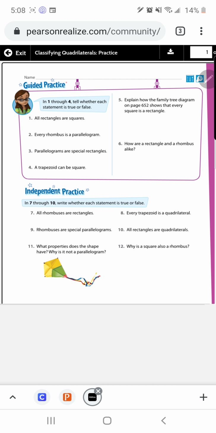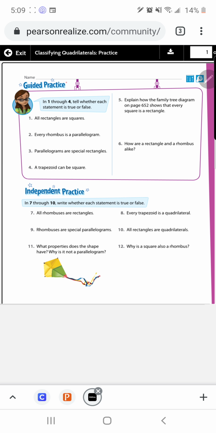It says how are a rectangle and a rhombus alike? Well, both rectangles and rhombuses are parallelograms, meaning that they both have two pairs of parallel sides. In other words, if you remember the previous anchor chart that I went over for the polygon clubs, you'll see that a rhombus and the rectangle are part of the parallelogram club.